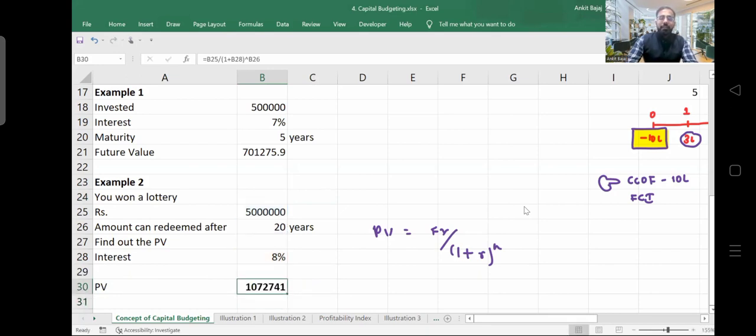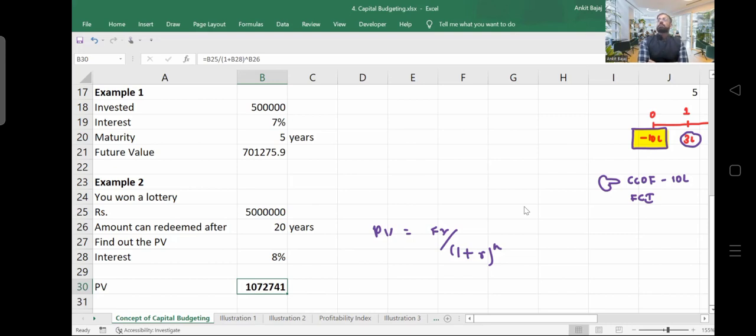You can see here what the present value of the 50 lakh is, which you will be receiving after 20 years. The present value is 10 lakh rupees only. It is 1/5. If somebody is saying that he will be giving you 50 lakh rupees after 20 years, the value of 50 lakh after 20 years is going to be 10 lakh.